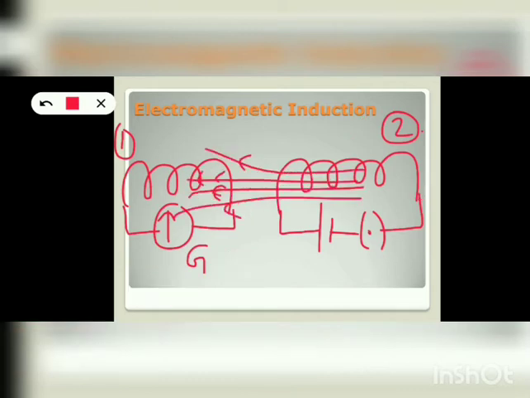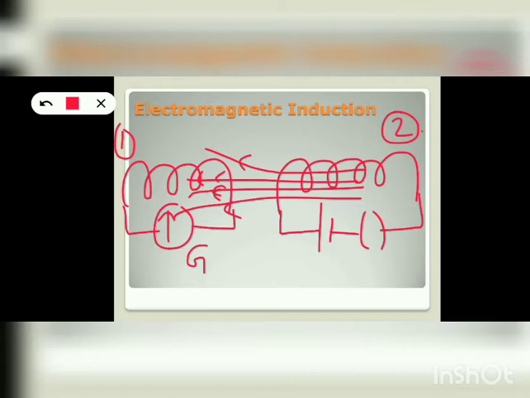Okay. Now, when Michael Faraday switched off the circuit, that means he suddenly opened the key, he observed that the galvanometer shows a momentary deflection, but towards left. Okay, so what could be the reason for that?